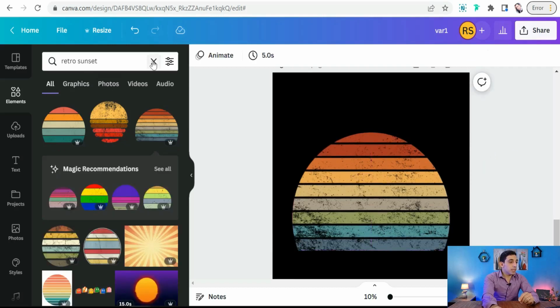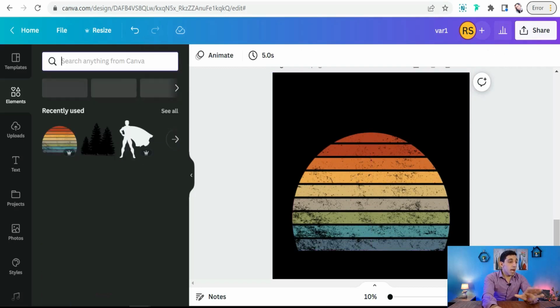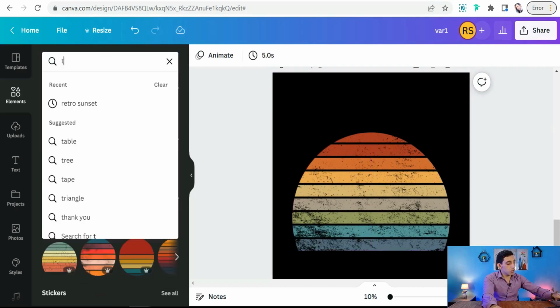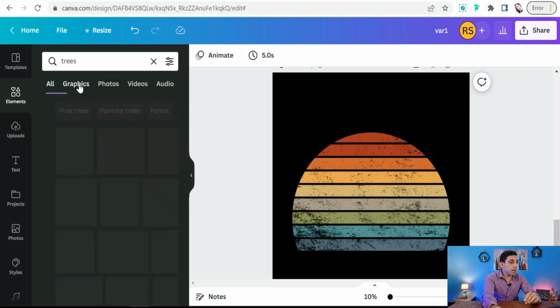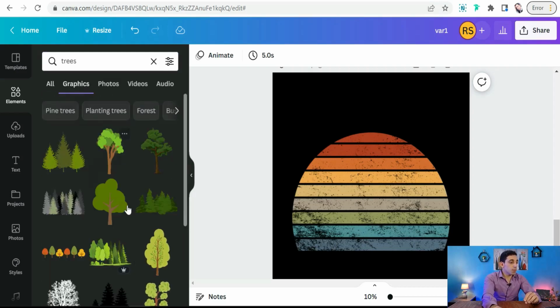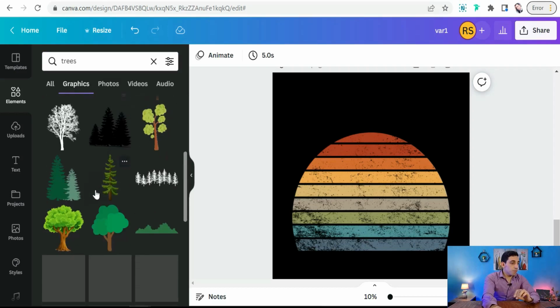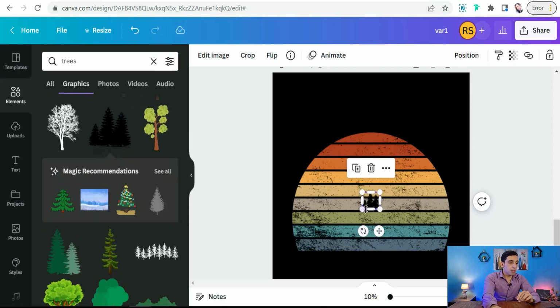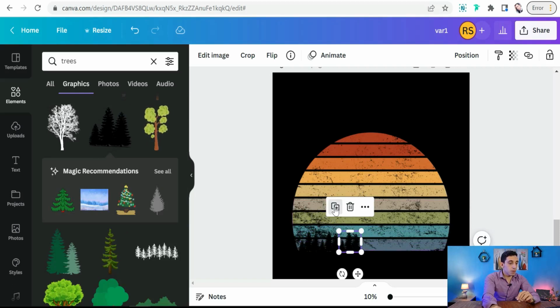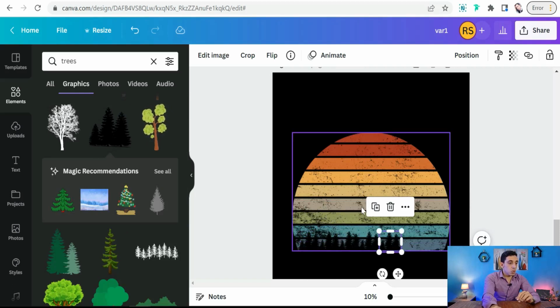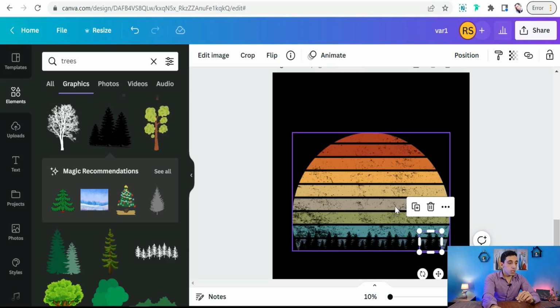And now we can add some trees or some mountains. So we can add some trees. Okay, go to graphics to be more specific. And then we can select, like this one, some pine trees. Okay, and we can duplicate it, as you see. Perfect. And so on and so forth.